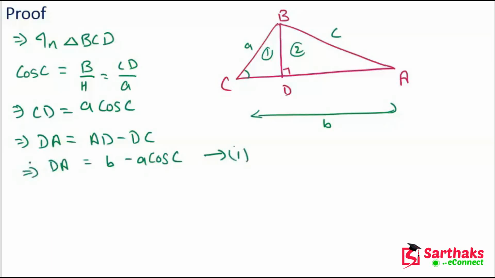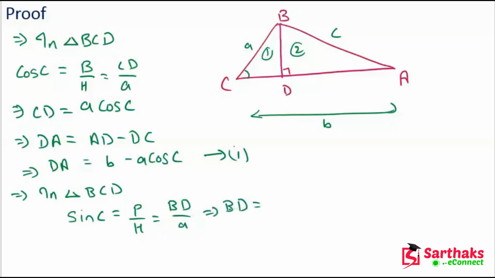Now in triangle BCD, we have to find sin C. Sin C is equal to perpendicular upon hypotenuse. The perpendicular is BD, and the hypotenuse is A. So we have BD equals A sin C. This is the second equation. I hope, my dear friends, you understand these things.